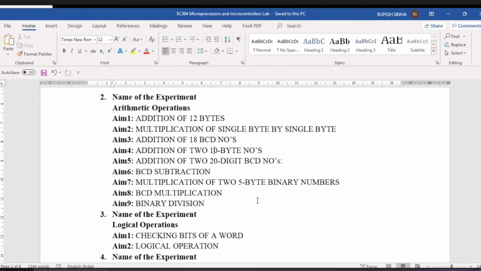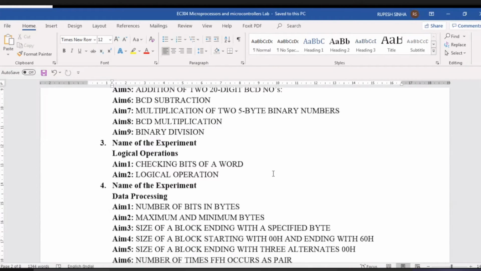So in this category we have arithmetic operations: addition, multiplication, subtraction, division. Then we have logical operations. In this, checking bits of a word and logical operation. In this logical operation, we have one expression, and we have to write a program for different conditions. Suppose the expression is a plus a bar.